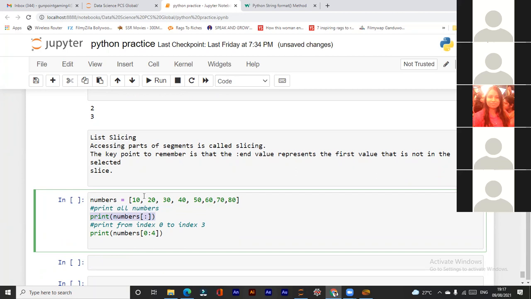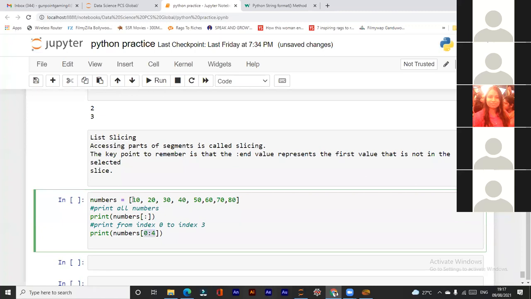It will print the complete list, because I have not mentioned the range here, not in front, not in back, no range given. But if you want to access the list in a selected range, you have to write the index numbers. So here I have written the index number 0 to 4.